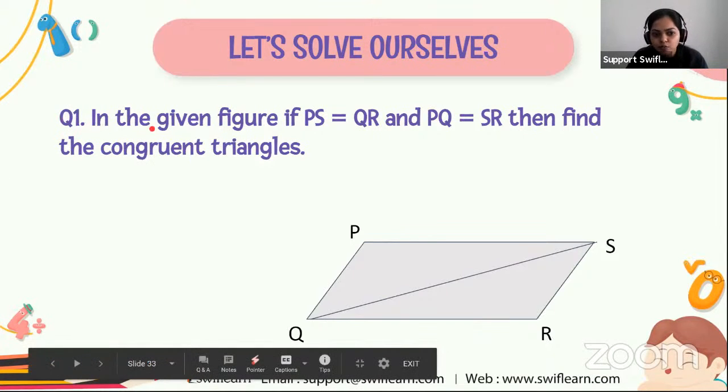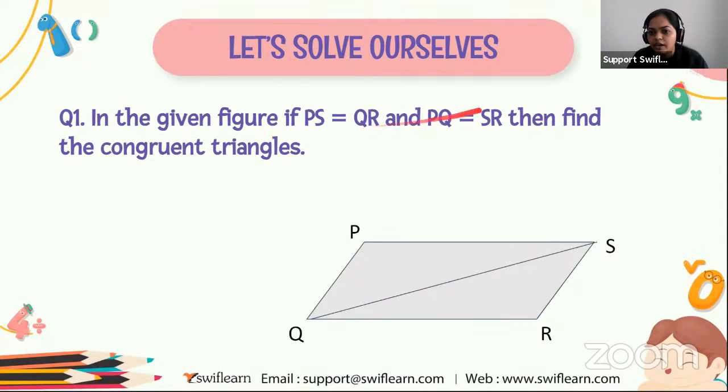Here is one question. In the given figure, if PS equals QR and PQ equals SR, then we have to find the congruent triangles. Now you all solve this one and tell me the answer. I will give you some minutes to solve this question.